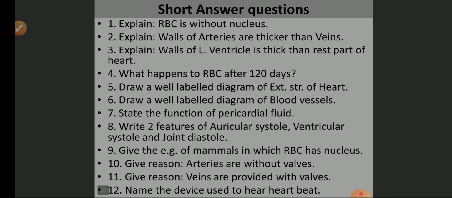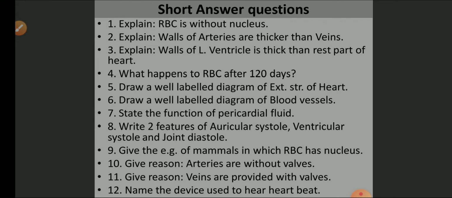This is about 1 or 2 marks. Explain RBCs without nucleus. Walls of artery are thicker than veins. Likewise, there are about 12 short answer questions. These are the answers that you have to write down in 3 to 4 lines, but don't write too long, because long answers are hardly asked in the board examination. So maybe you will have 1 or 2 marks questions and you will be writing about 3 to 4 lines, not more than that.